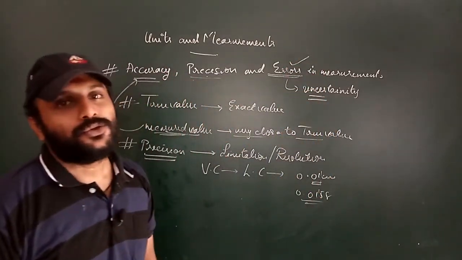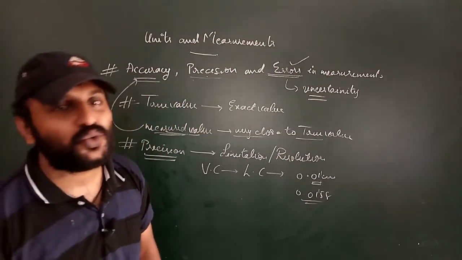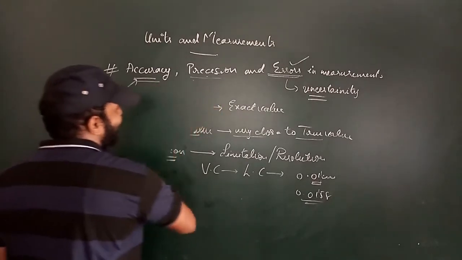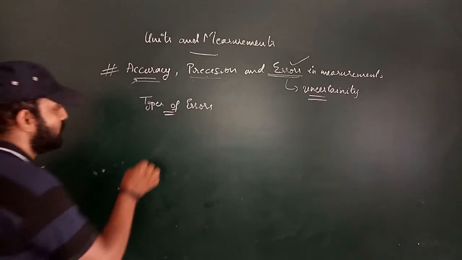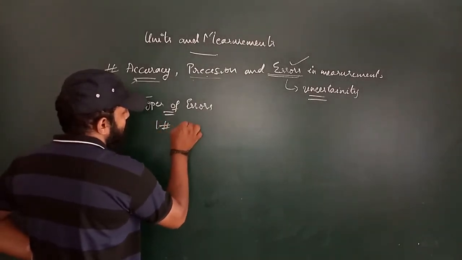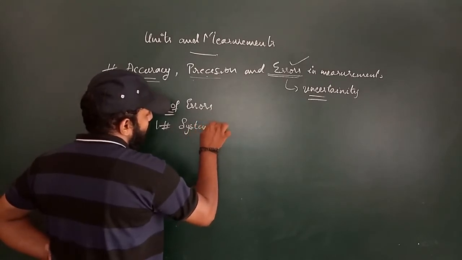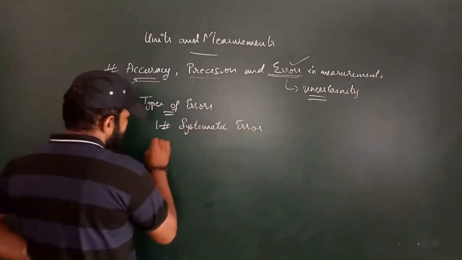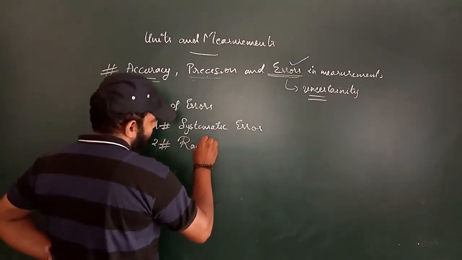Here all the errors have been categorized into two types. What are the two types of errors? First one is our systematic error. Second one is our random error.